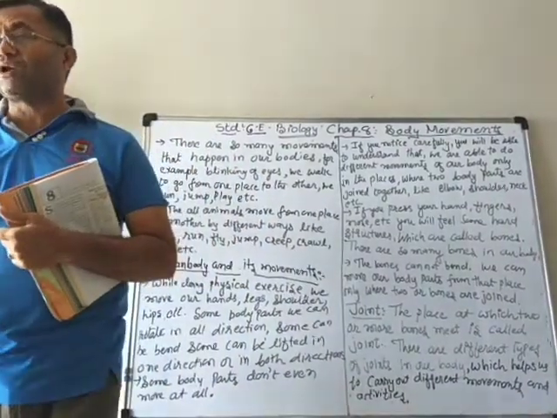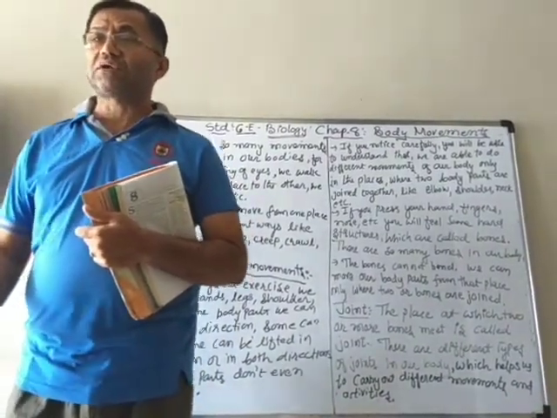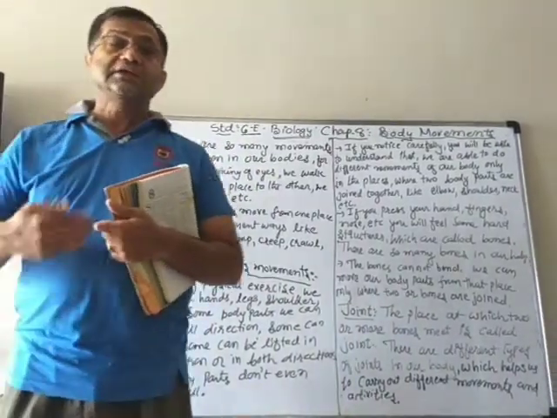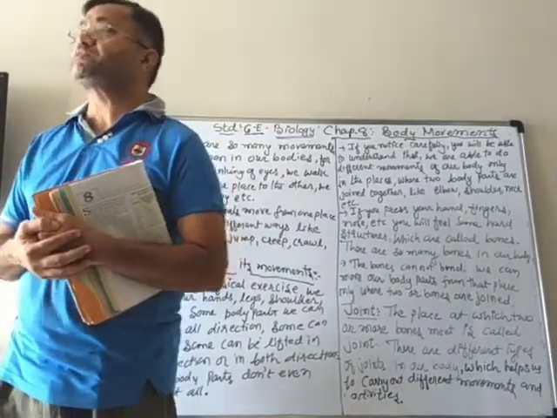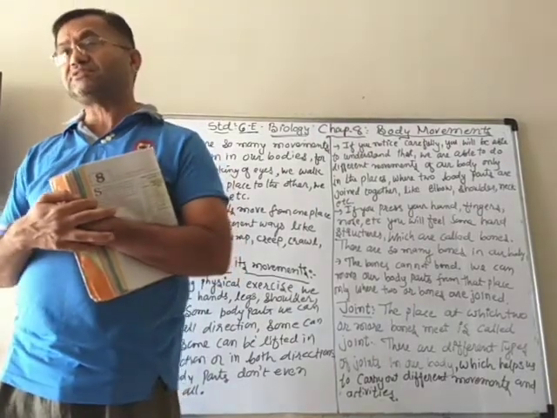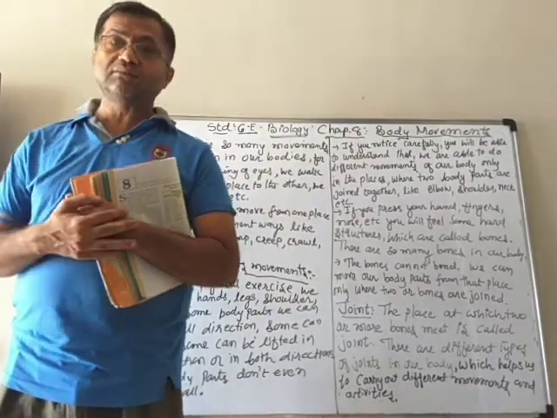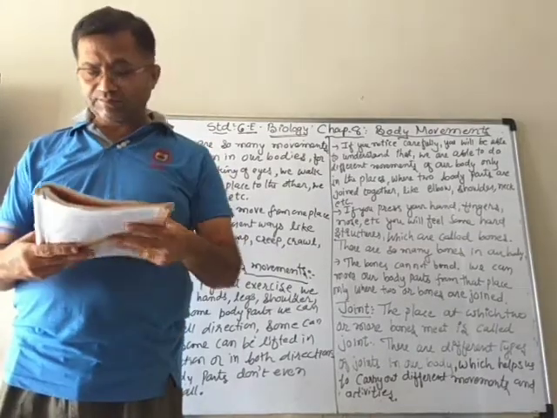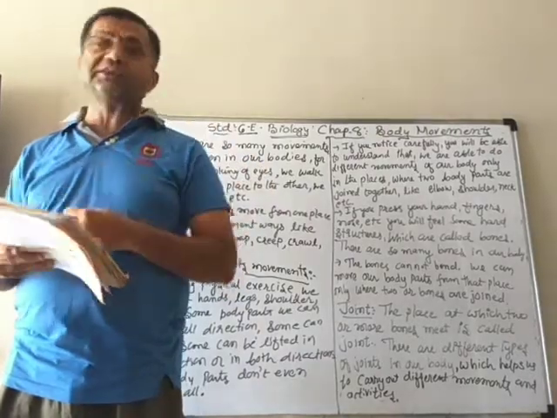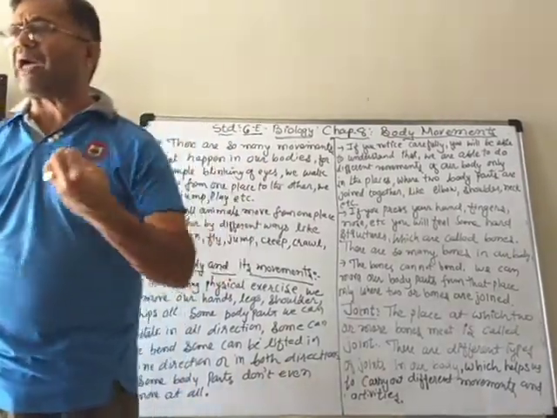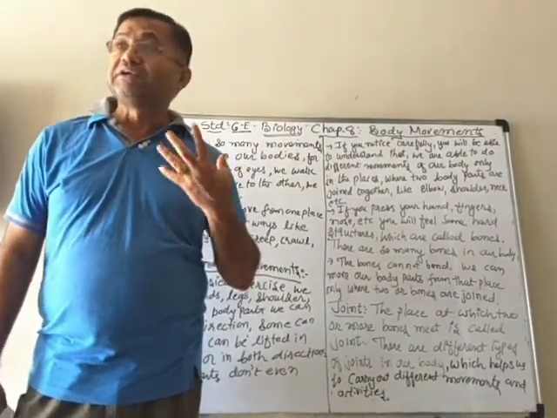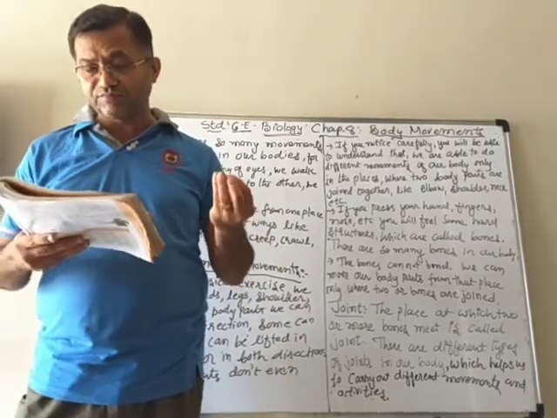While walking, your legs and your knees are moving. It means the movement of different parts takes place. Then you go to the playground to play with your friends. There you jump, you run, and then you move from one place to another. In all these activities, you will see that different parts of the body are moving.